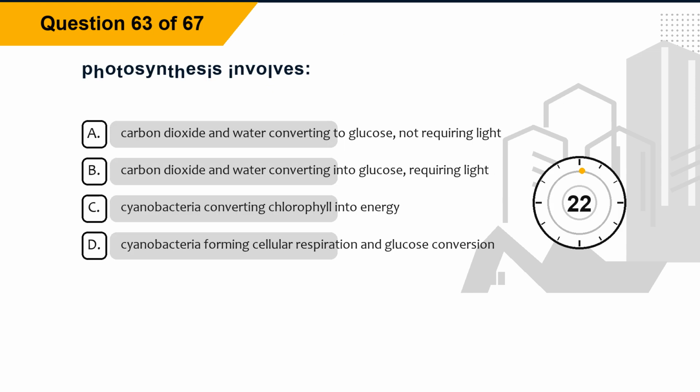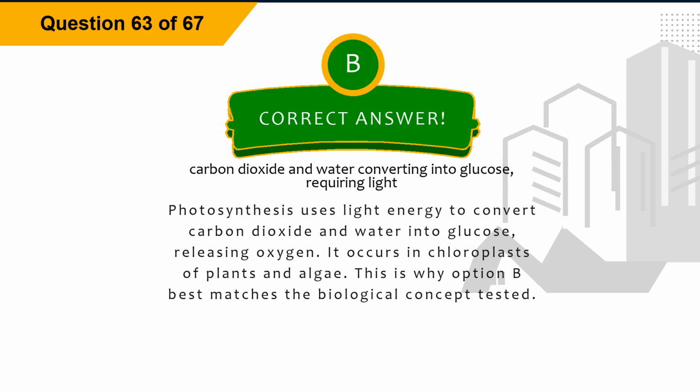Question 63. Photosynthesis involves option A, carbon dioxide and water converting to glucose, not requiring light. Option B, carbon dioxide and water converting into glucose, requiring light. Option C, cyanobacteria converting chlorophyll into energy. Option D, cyanobacteria forming cellular respiration and glucose conversion. The correct answer is option B, carbon dioxide and water converting into glucose, requiring light.